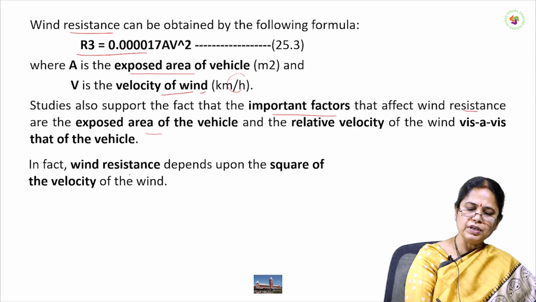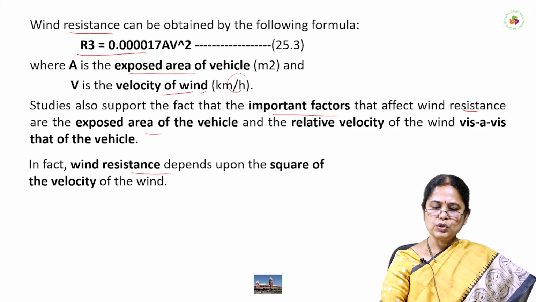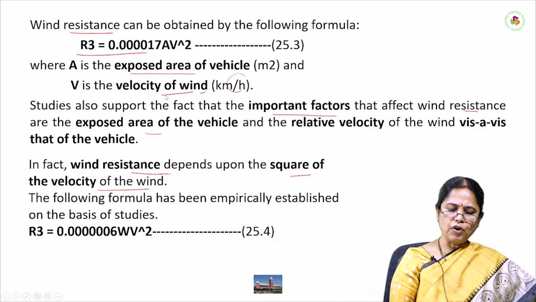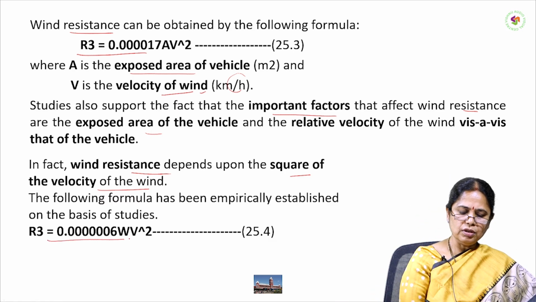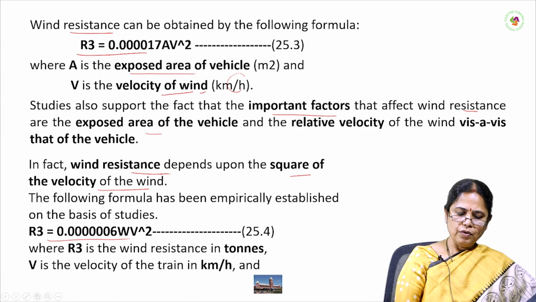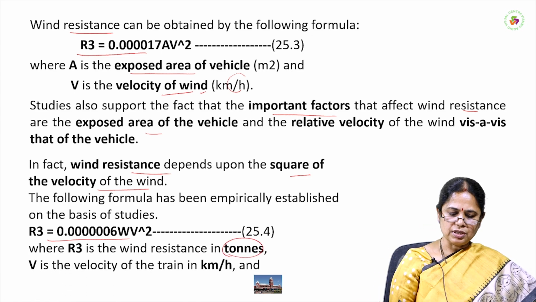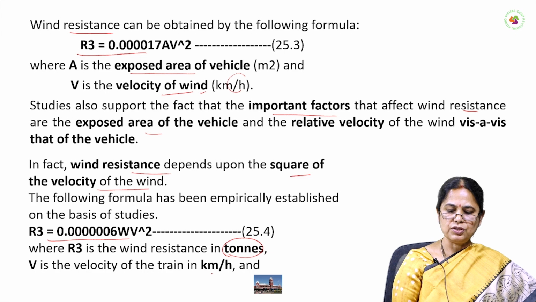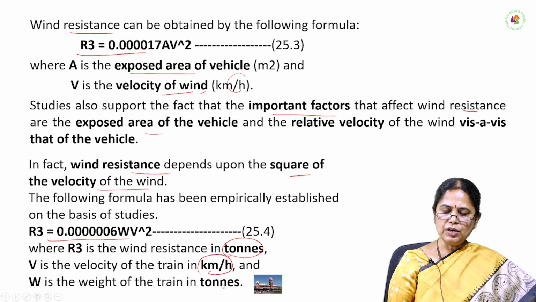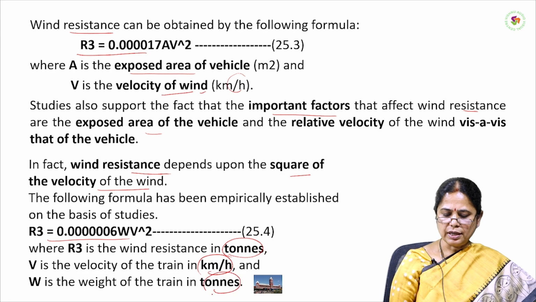So in fact wind resistance depends on the square of the velocity. The following formula is based on the weight and velocity of the train. R3 is expressed in tons, V is the velocity of the train in kilometer per hour, and W is the weight of the train in tons.